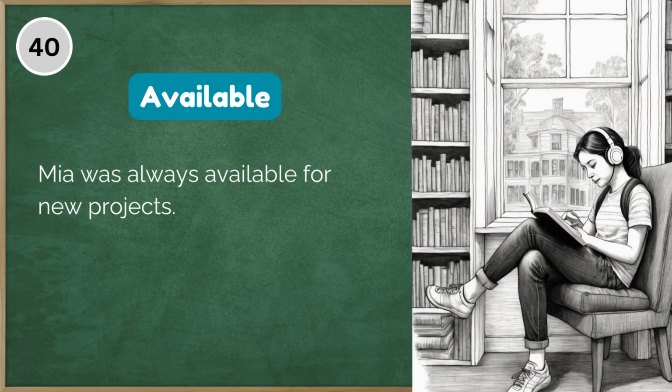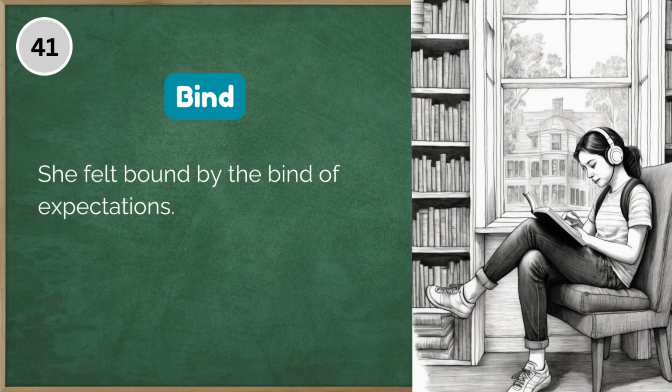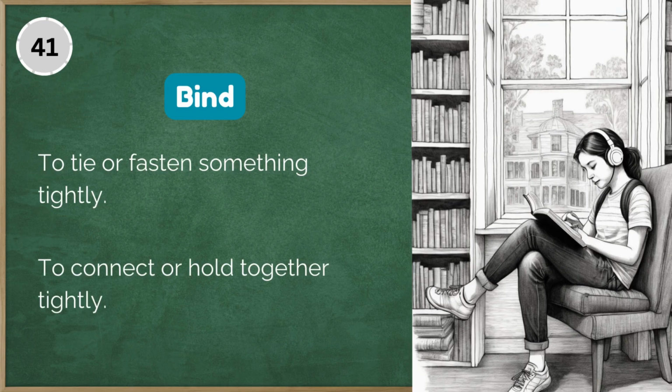40. Mia was always available for new projects. Available, able to be used or obtained, at someone's disposal. Available, ready for use or easy to get. 41. She felt bound by the bind of expectations. Bind, to tie or fasten something tightly. Bind, to connect or hold together tightly.